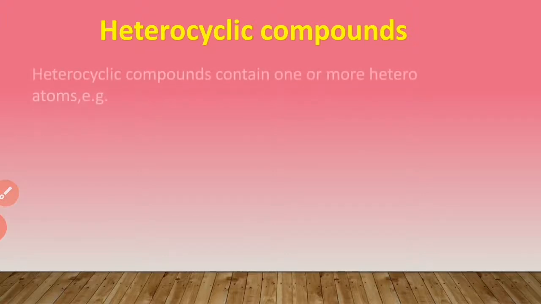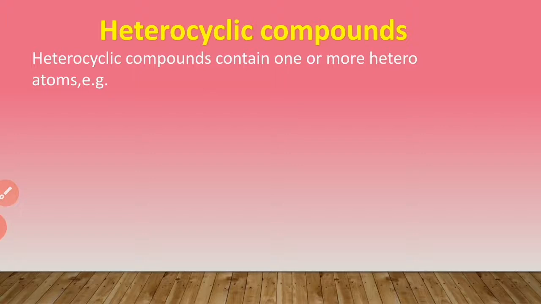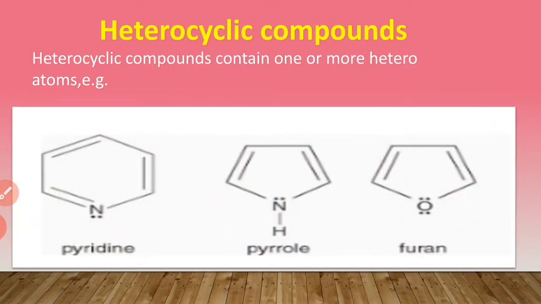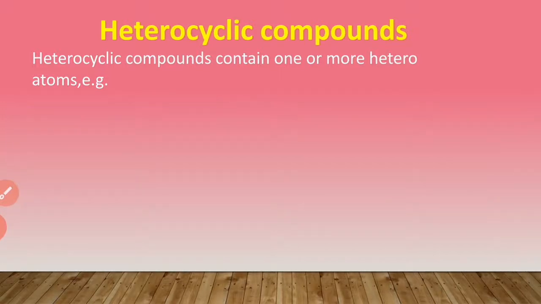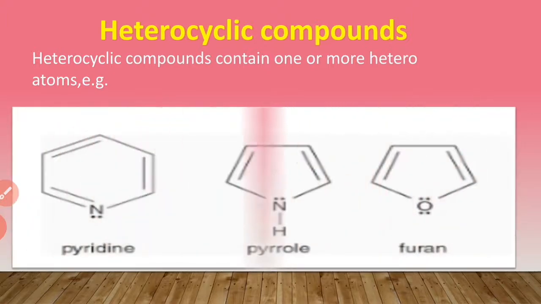Okay, students. Then heterocyclic compounds. Heterocyclic compounds are the compounds which contain one or more heteroatoms. Examples: pyridine, pyrrole, furan. In pyridine, N is the heteroatom. In furan, oxygen is the heteroatom.